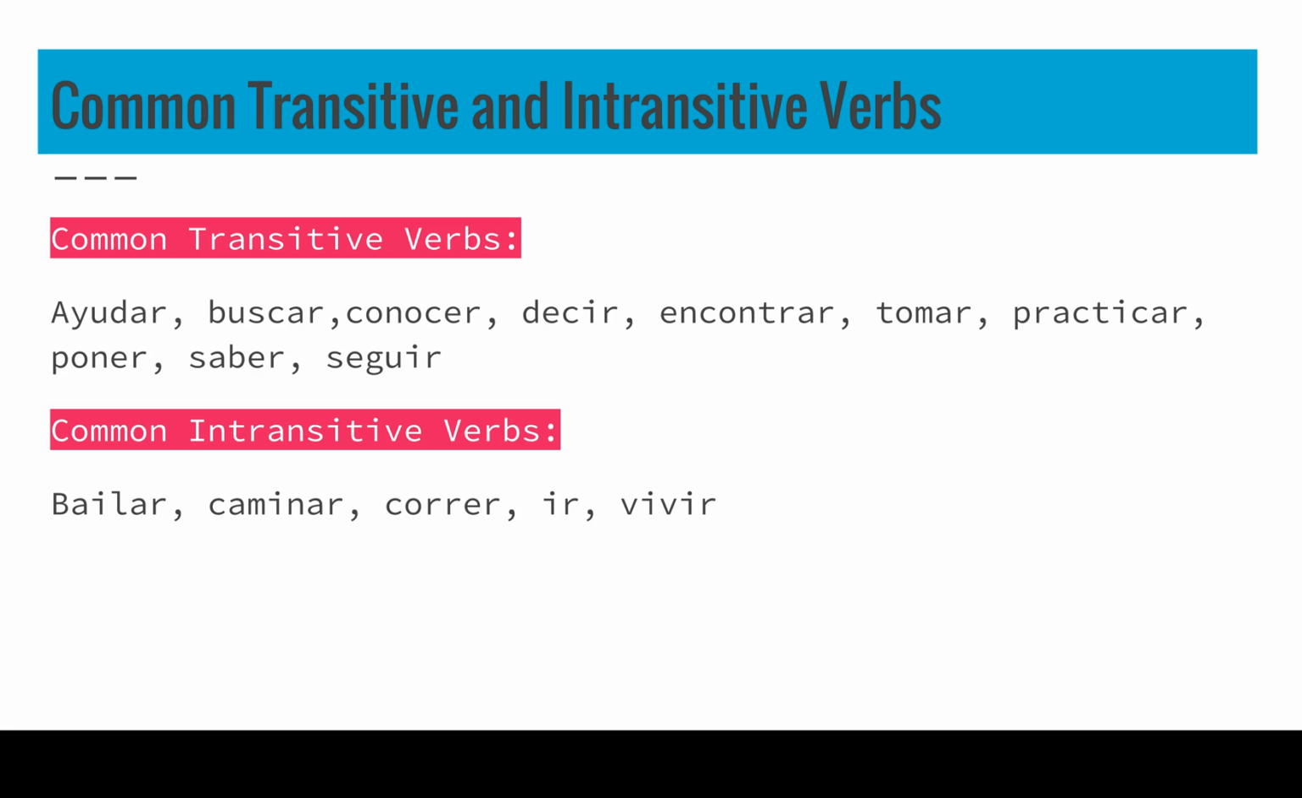So I could say, I help my mom. I help whom? My mom. I look for my keys. I look for what? My keys. If I can say verb what? Help what? Look for what? If I could say verb whom? Help whom? Look for whom? Then I know these are transitive sentences.